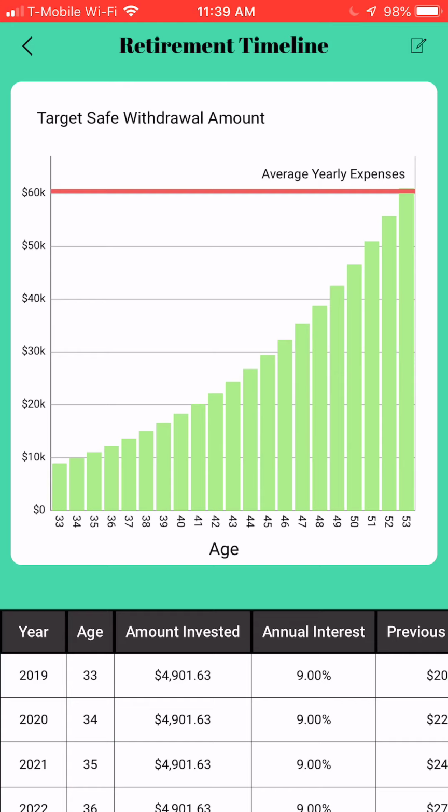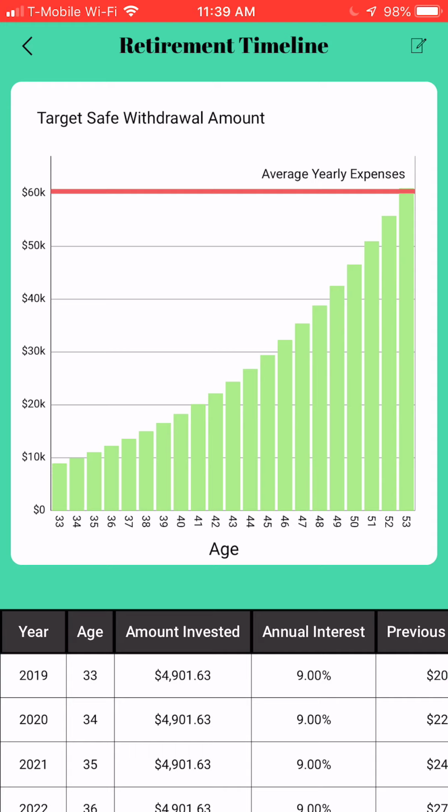It shows the amount that I have saved per year, and if it were to have a compound interest of 9% per year, how exactly would it achieve my retirement?